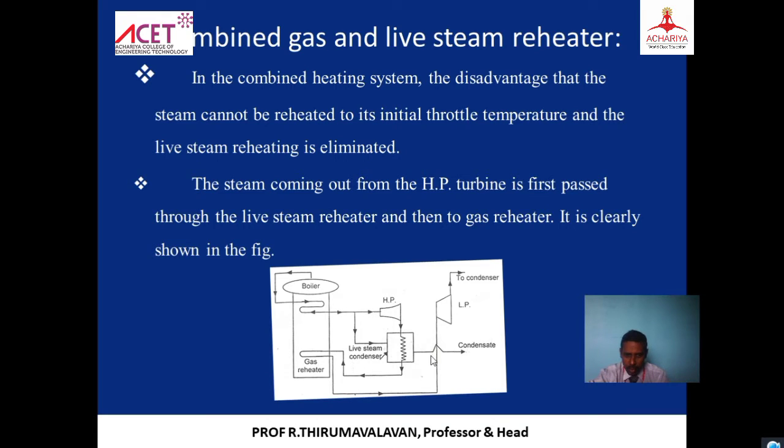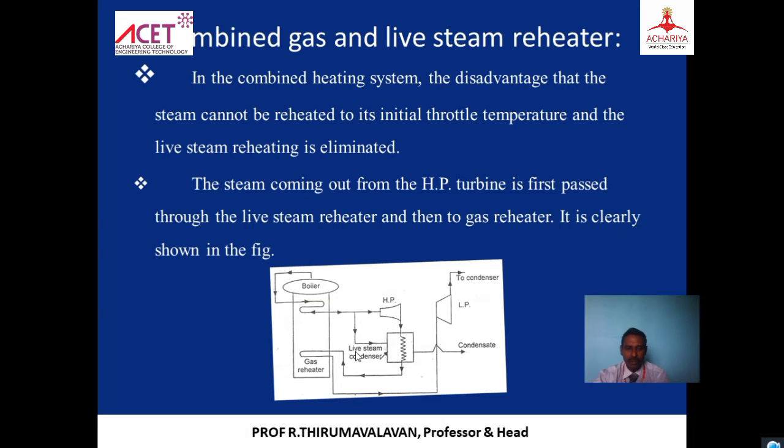As we are heating two times, the wet steam is heated using the live steam, and again it goes to the boiler. So the temperature will be more, and more work is done compared to the normal reheating cycle. If you have a combination of both reheaters, the flue gas reheater as well as the live steam reheater, the efficiency is increased still further. Because of that we go for both combinations, taking the advantages of the live steam heater as well as the flue gas reheating cycle.